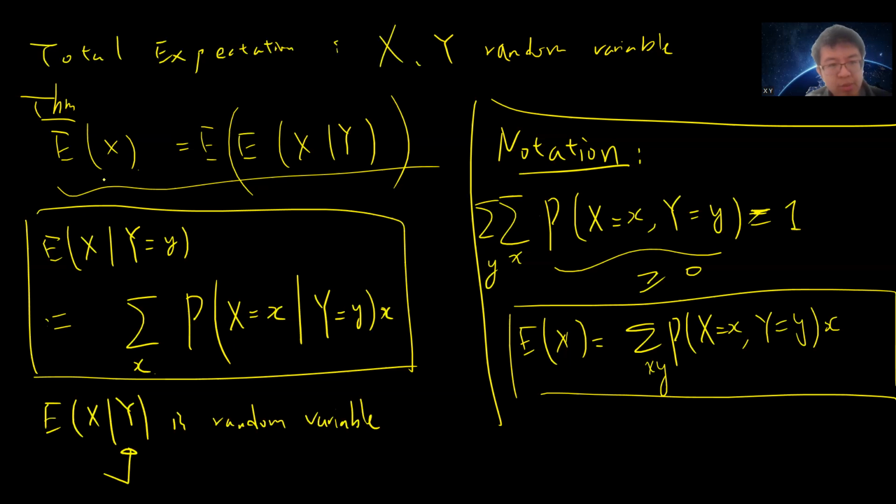So this expression should be understood as a random variable in Y: the expectation of X conditional on Y. It means that here it should be Y. Very important. You should understand this notation, otherwise everything looks bizarre to you. Now we have everything, so we can go to the proof.